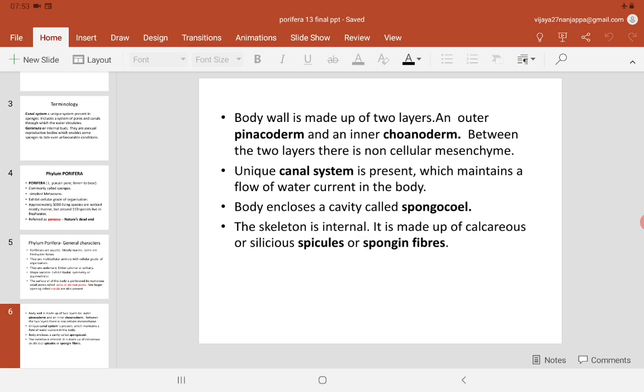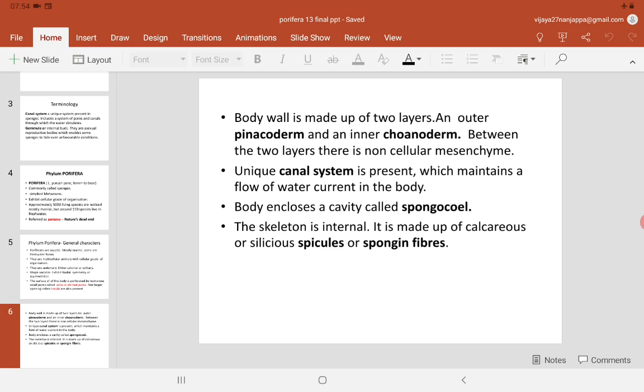The body wall is made up of two layers. We generally do not use the word diploblastic in relation to poriferans. The outer pinacoderm and the inner choanoderm. Pinacoderm is made up of pinacocytes and choanoderm is made up of choanocytes, which are also called collar cells or flagellated cells. And between the two layers, there is a non-cellular mesenchyme.